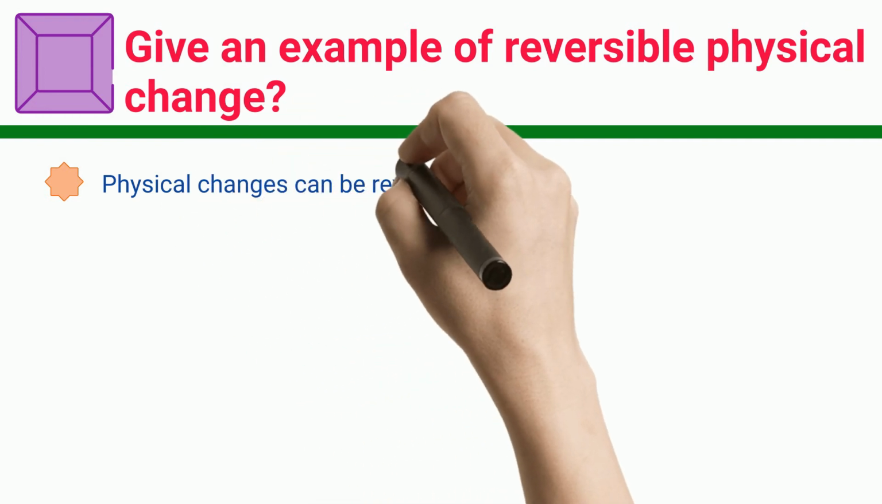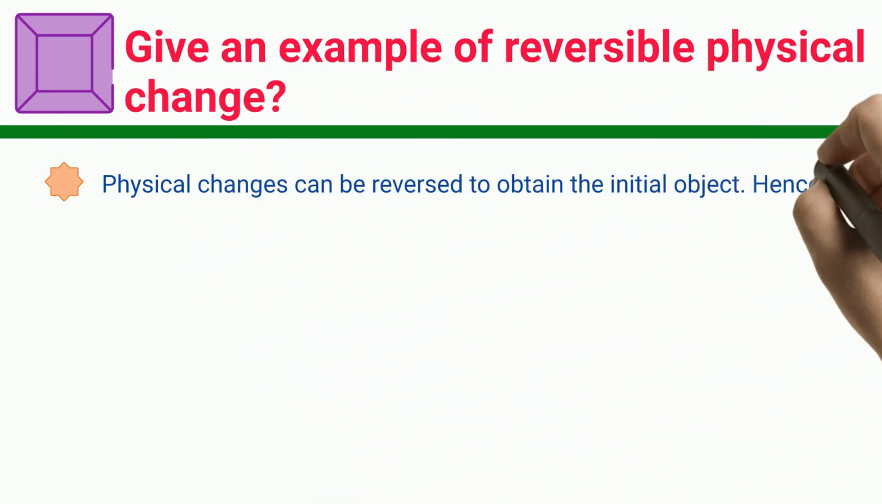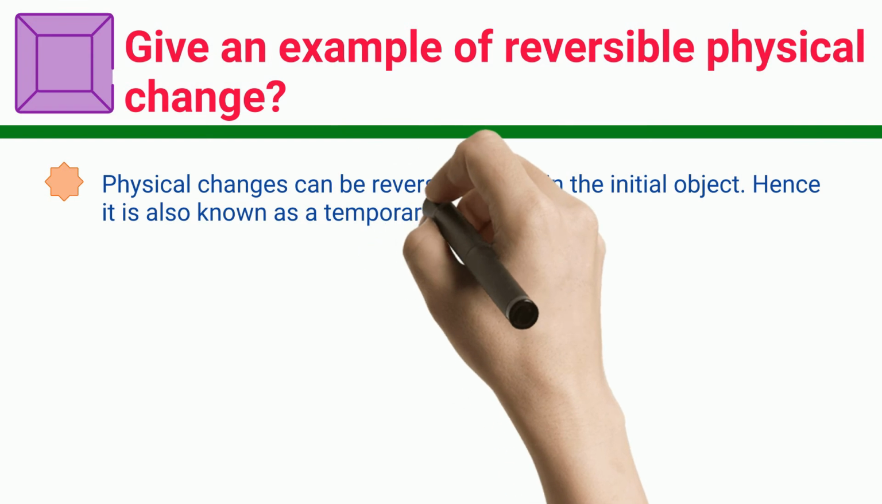Give an example of reversible physical change. Physical changes can be reversed to obtain the initial object. Hence it is also known as a temporary change.